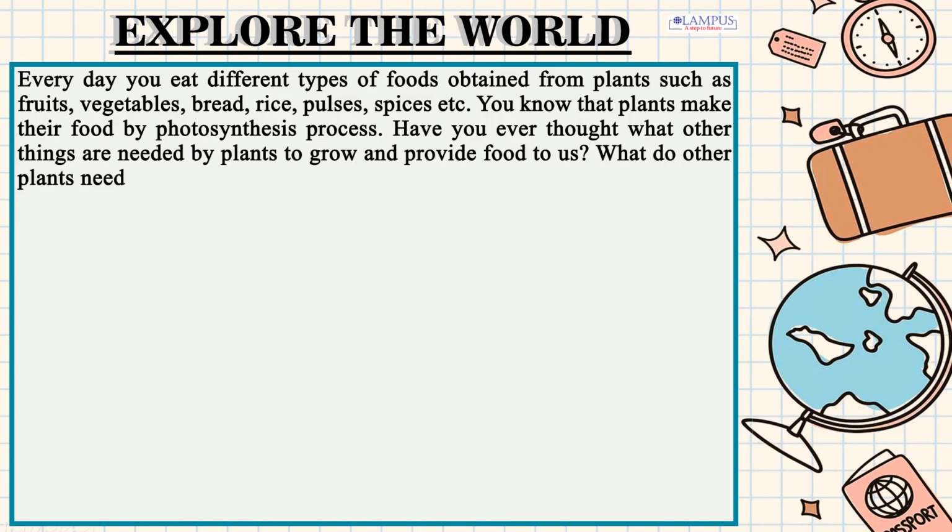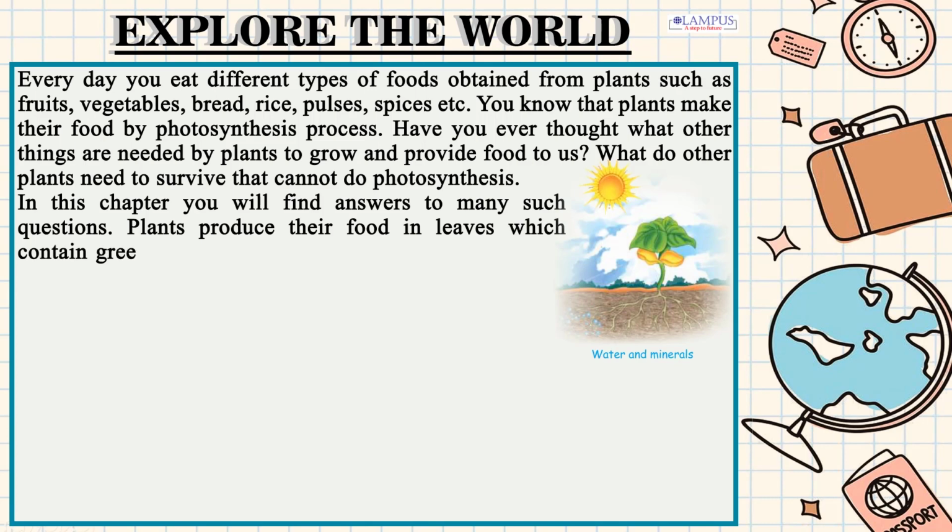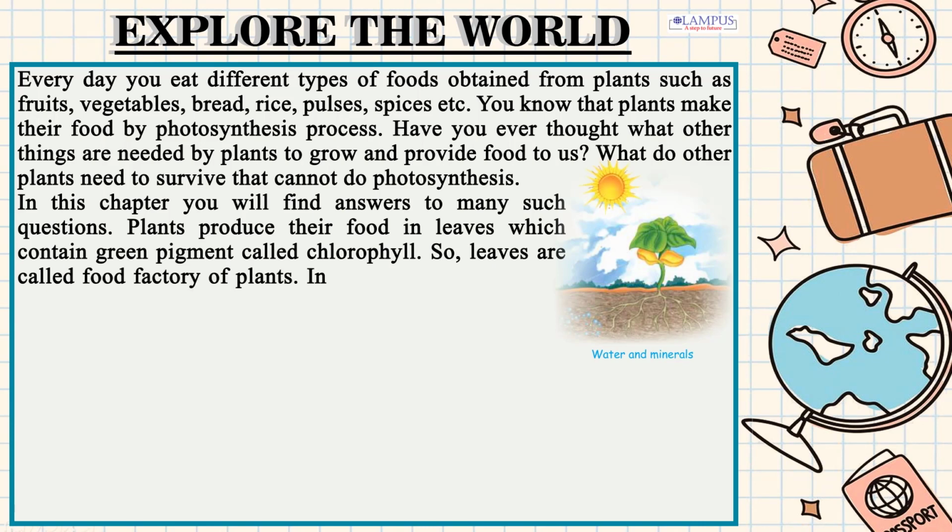What do other plants need to survive that cannot do photosynthesis? In this chapter you will find answers to many such questions. Plants produce their food in leaves which contain green pigment called chlorophyll. So leaves are called food factory of plants.